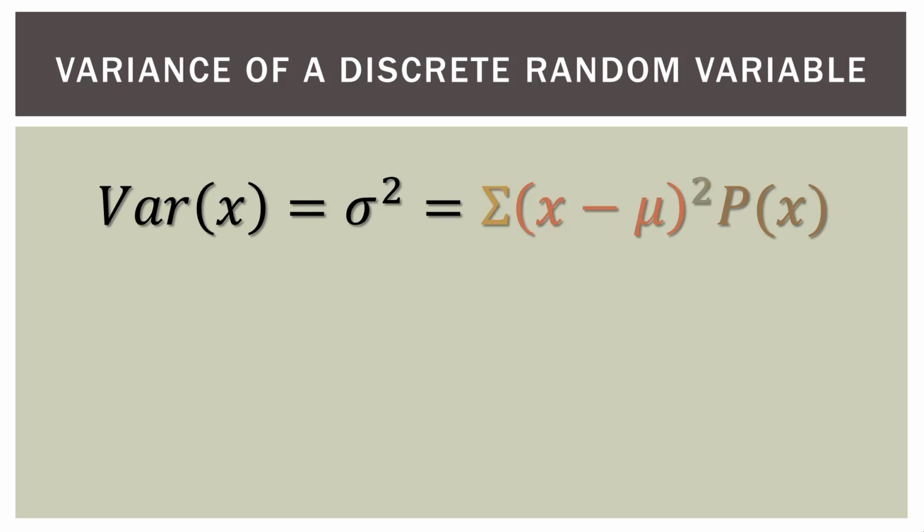Now in the middle we have sigma squared, which is the common way of expressing variance. And then on the right-hand side, we sort of have this composite expression that tells us how we're actually going to calculate it. So let's start with the inside. In the orange there, you'll see we have our random variable outcome x minus the mean, which is mu. That's that u-looking character there on the right-hand side of our parentheses. So the random variable outcome minus the mean.